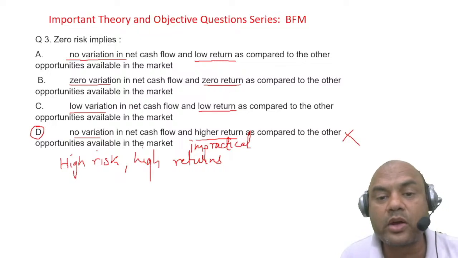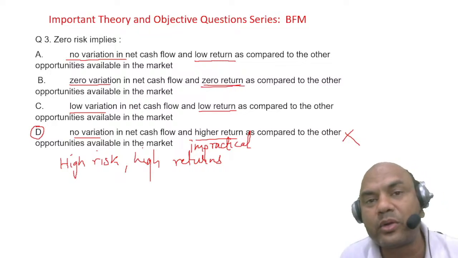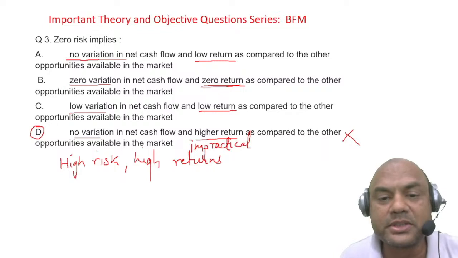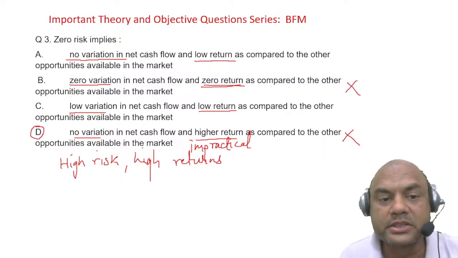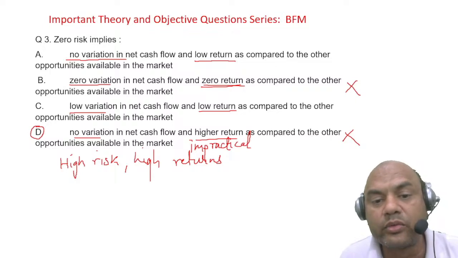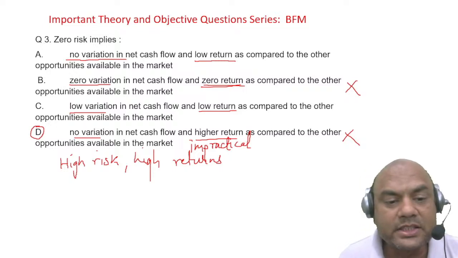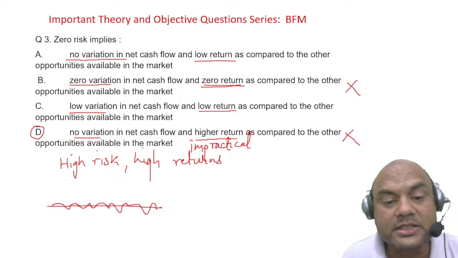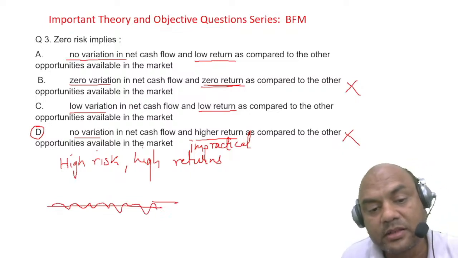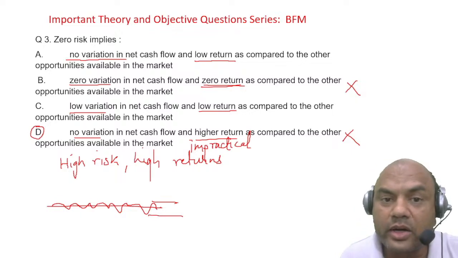Zero variation, zero return. If there is a zero return, why am I doing the business? I am doing the business for returns. So that is also out. What about this? Low variation and low returns. Now low variation, what do you mean by variation? Variation means, as I gave you that earlier example, even though it is low, there is still a variation. So I don't want any variation.